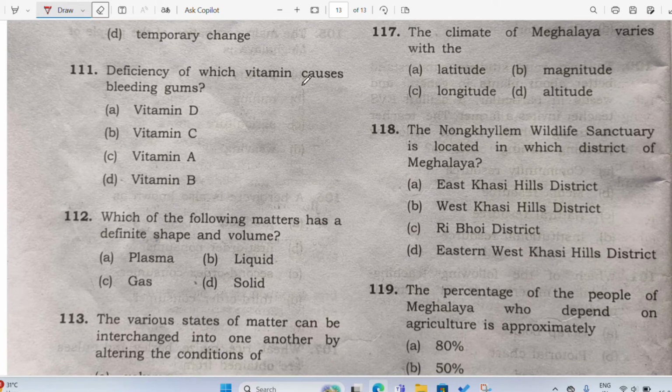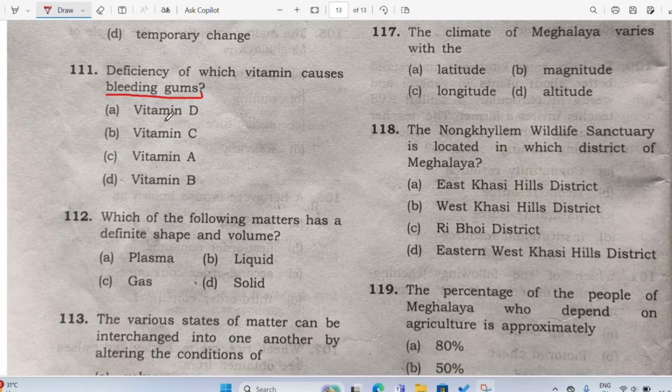Now, deficiency of which vitamin causes bleeding gums? This one you have studied in class 10, class 9, class 8. Vitamin D? Deficiency of vitamin D causes rickets. We know that, right? Then deficiency of vitamin A causes night blindness. Then deficiency of vitamin B causes beriberi.